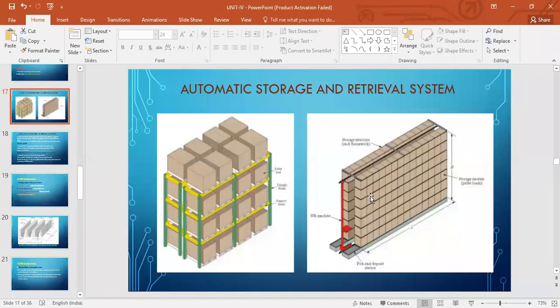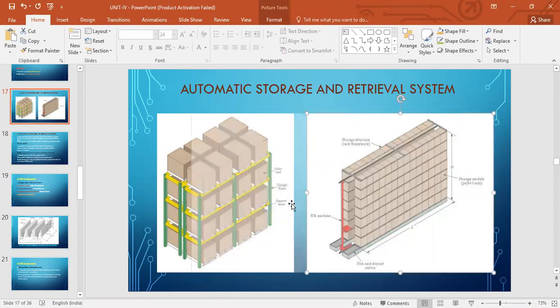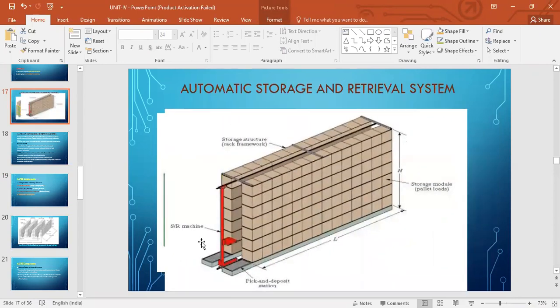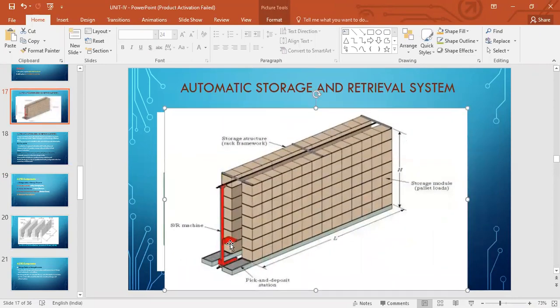here. You see, this is your pickup and deposit station, pick and deposit. The AGV will come and it will place it here. That's why it is called pick and deposit station. And this red color, as you can see, is your SR machine, storage retrieval machine. This machine will go to all the other racks. It will move up and down, it will move left and right.